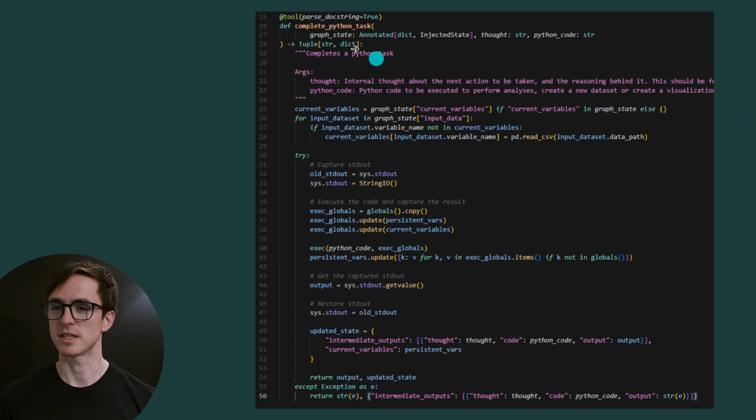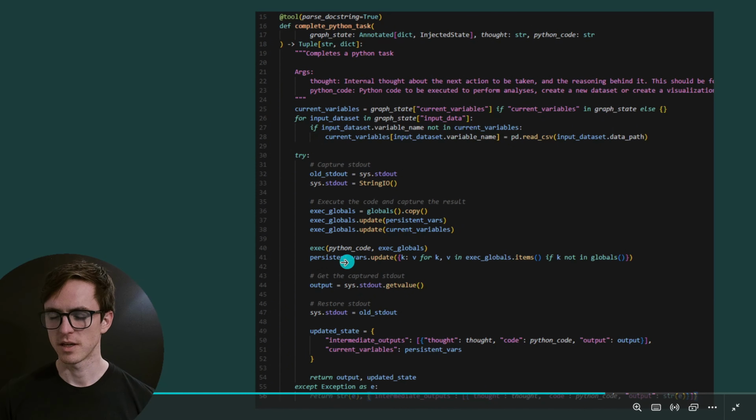I'm also updating a dictionary, which you can't see in view, but it's a script variable. And so we're updating this additional variable just so they're persisted between graph invocations, but we're using these current variables on the graph state so that if the tool is executed multiple times in a single graph execution, then those variables will persist. So we're persisting them in two locations, but for two different purposes. And finally, the new variables that have been returned, I'm also returning in the updated state so that the next time this tool is executed, it will have access to them.